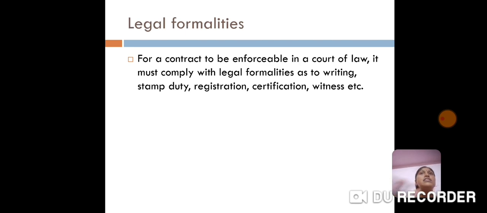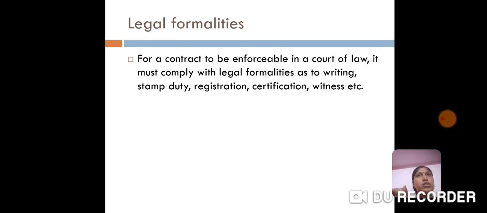And the last one is legal formalities. While entering into a contract, if it is to be enforceable in the court of law, it must comply with some legal formalities, such as an express contract, that is in writing. It should have stamp duty, it must be registered, and it should have certification and witnesses. All these comply with the legal formalities. If these are satisfied, then the contract is valid.